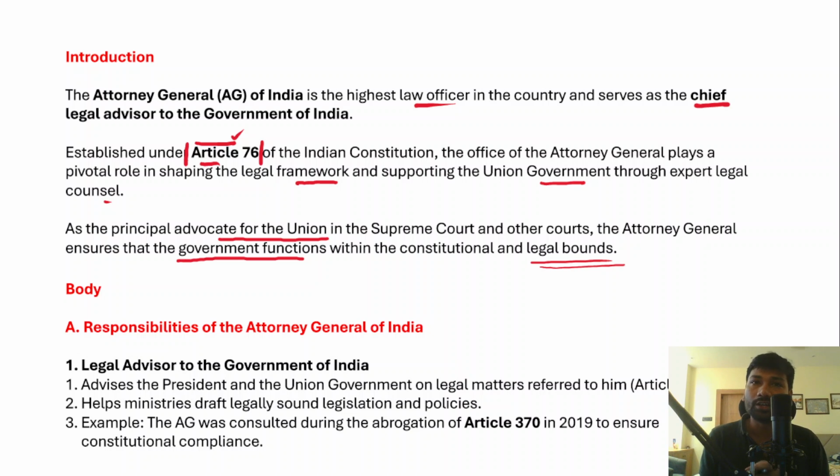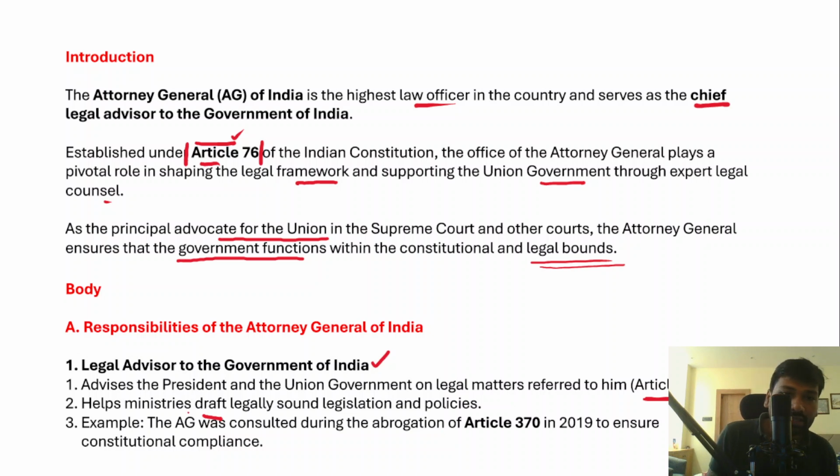In the introduction, we get to know that he is the legal advisor to the government of India, because he advises the President of India and he also advises the government of India in general, because there are some legal matters, and if those legal matters are referred to him under Article 76, he provides expert guidance over these legal matters. And apart from that, he also helps ministers draft legally sound legislations, and those legislations are also very important. Now here we need to talk about one important example as well.